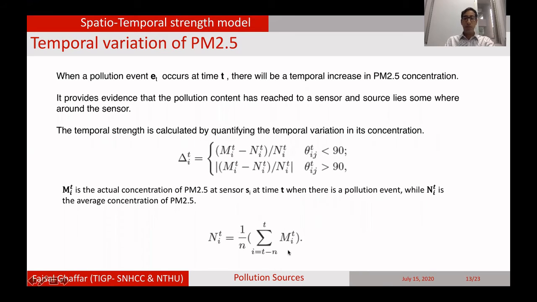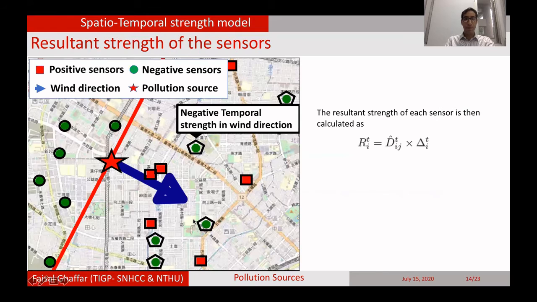And the NIT is actually calculated over, for example, the last 1 week or last 1 month. The resultant strength of each sensor is then calculated by combining the spatial strength and temporal variation strength. When we combine these two vectors, we get a final strength, which we call the strength of each sensor.